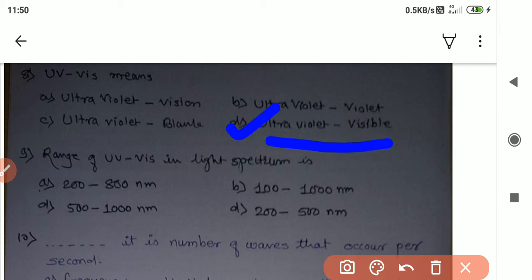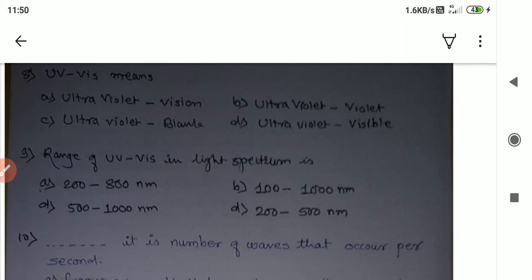Ninth question. The range of UVVs in the light spectrum is. See, such kind of question oftenly asked in the examination, and the physics student they knows very well in detail about this UV visible light spectrum. The range of the UV light spectrum start from basically 200 to 400 is assigned for UV. Sorry, this is not a correct one, but roughly 200 to